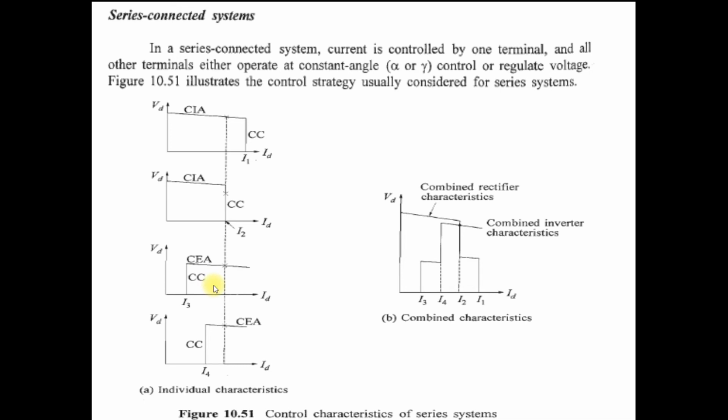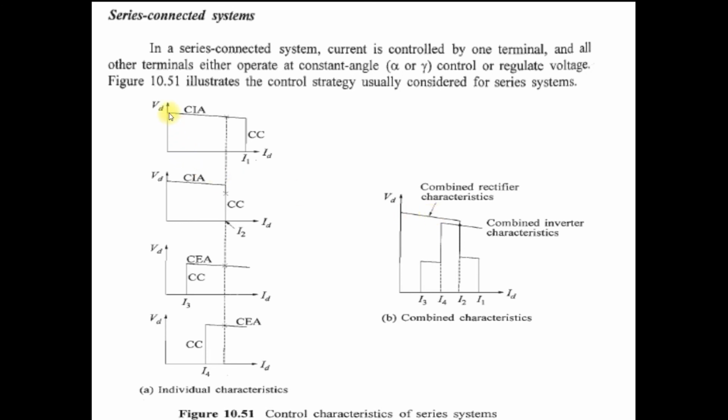Converter 3 acts as an inverter that is operated in constant extinction angle. It means it operates at constant gamma angle. In the same way, converter 4 also acts as an inverter operating in CEA mode. Only one converter, converter 2, operates in CC mode, constant current mode, to control the current. The other three, converters 1, 3 and 4, are operated in constant angle mode. Clear? So the overall combined characteristic you can see here.